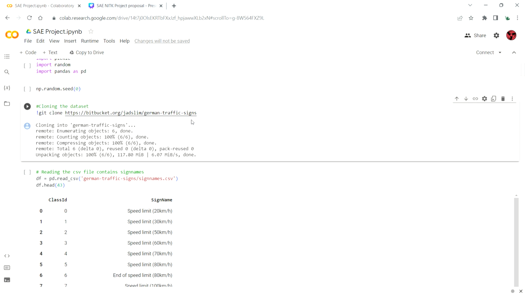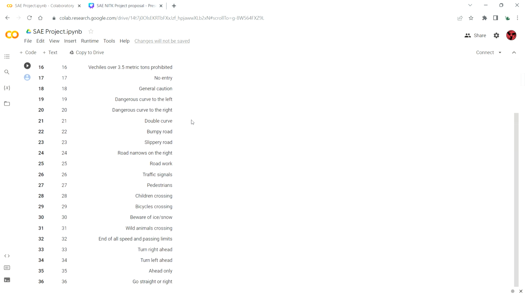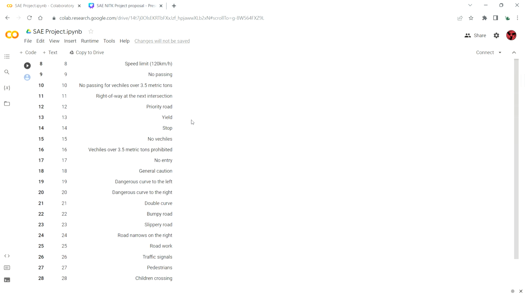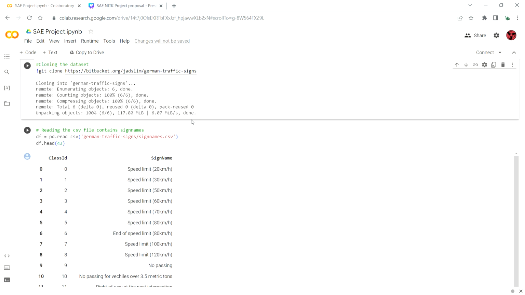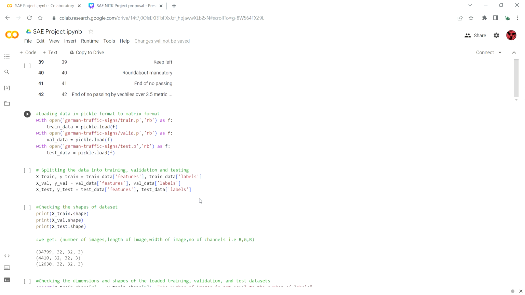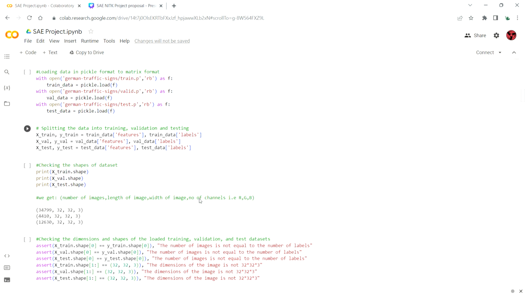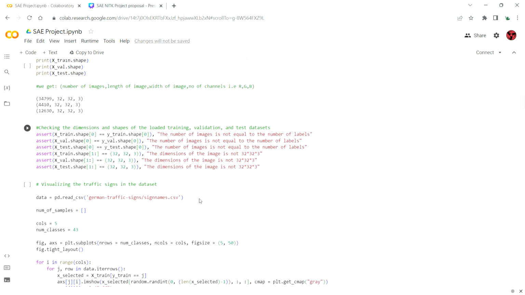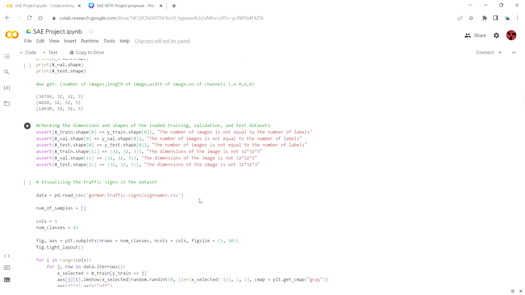In this data set, we had 43 classes, which go from 0 to 42, and there are 43 folders with different names containing different kinds of signs, so it's easy to classify them. Then we segmented our data set into a training data set, validation data set, and testing data set, and we labeled them as features and labels to identify. Then we did some data pre-processing.